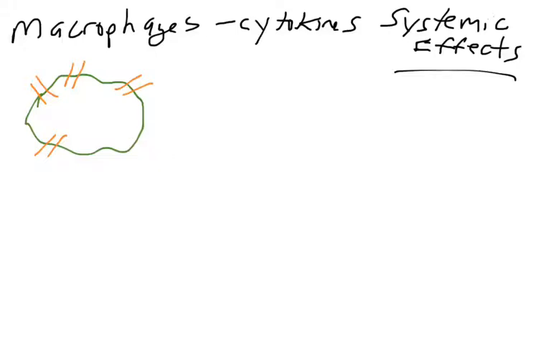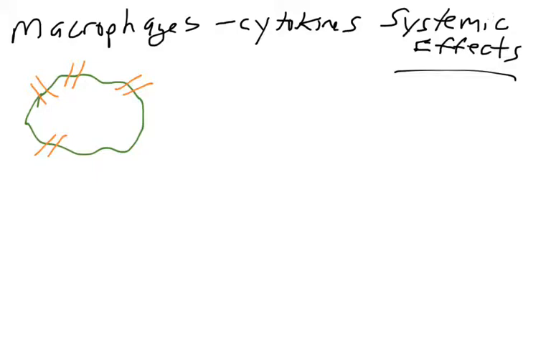Let's talk about the systemic effect of cytokines. As we saw in the previous video, cytokines are small molecules that can be released from cells and act locally in a tissue and on blood vessels that lead to that tissue. But cytokines, if they enter the bloodstream, can travel throughout the body and find distant targets. And that's what we refer to when we say systemic effects of cytokines.